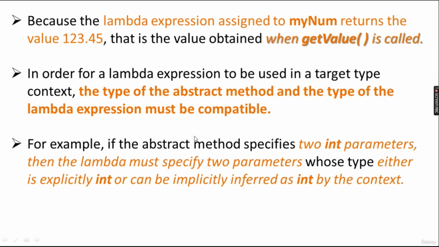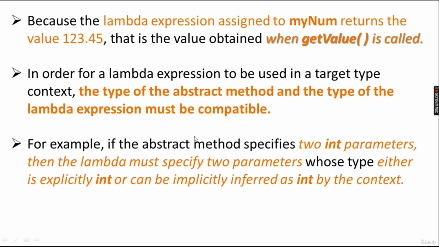Okay. In order for the lambda expression to be used in a target type context, the type of the abstract method and the type of the lambda expression must be compatible. So if you want to use the lambda expression in a target type context, the target type and the lambda expression type, it can be a class, it can be anything, must be compatible.